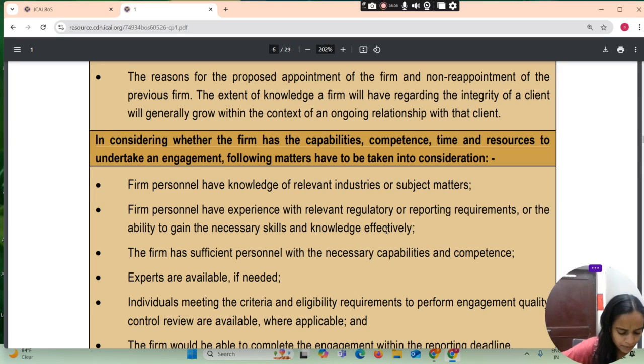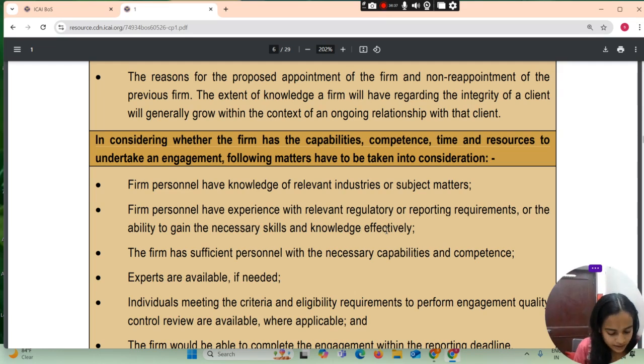The firm has sufficient personnel with necessary capabilities and competence. Experts are available if needed. Experts should be available if required. Individuals meeting the criteria and eligibility requirements to perform the engagement quality control review are available where applicable. The firm would be able to complete the engagement within the reporting deadline.